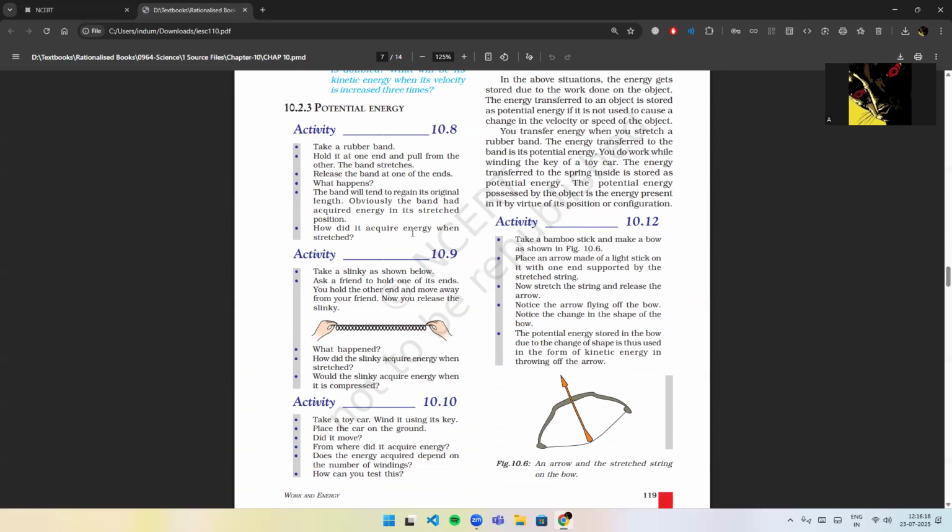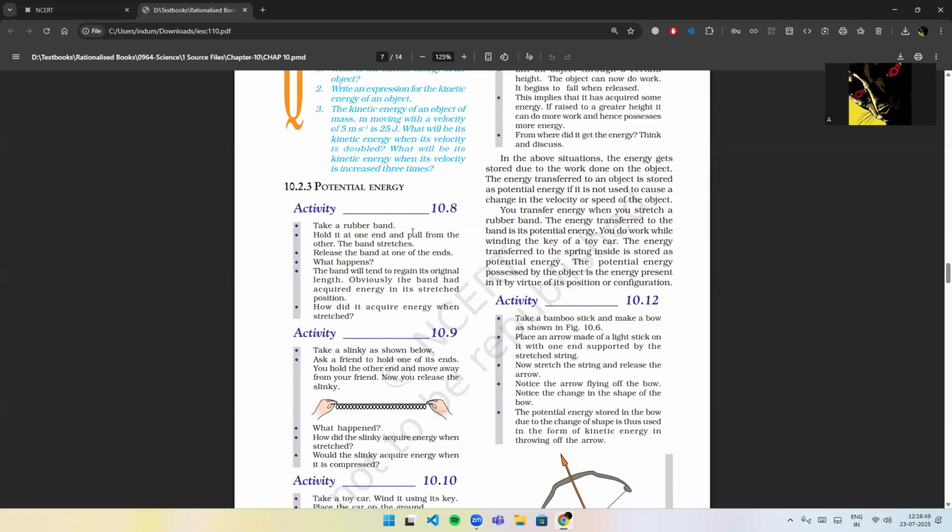Activity 10.9. Take a slinky as shown below. Ask a friend to hold one of its ends. You hold the other end and move away from your friend. Now you release the slinky. What happened? How did the slinky acquire energy when stretched? Would the slinky acquire energy when it is compressed? Activity 10.10. Take a toy car, wind it using its key, place the car on the ground. Did it move? From where did it acquire energy? Does the energy acquired depend on the number of windings? How can you test this?